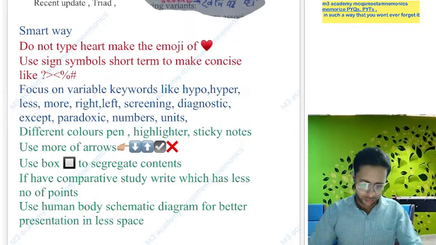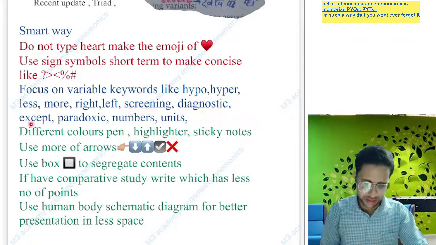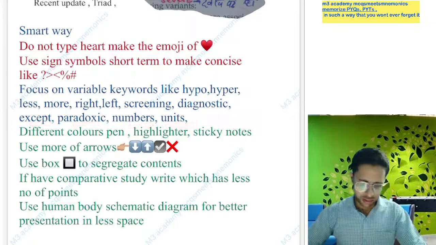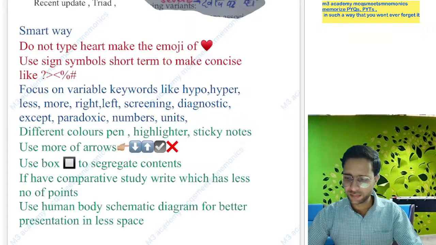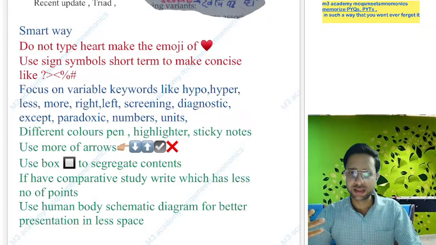Yes, so focus on this type of things which are exceptions, paradoxes, numbers, units. Yes, numbers and units, because the examiner can change these easily. So such things the examiner can easily change; whatever is variable, they will make a little variation in it and the answer will change.